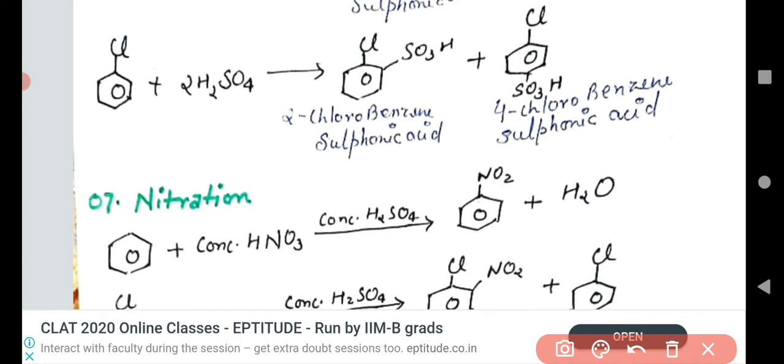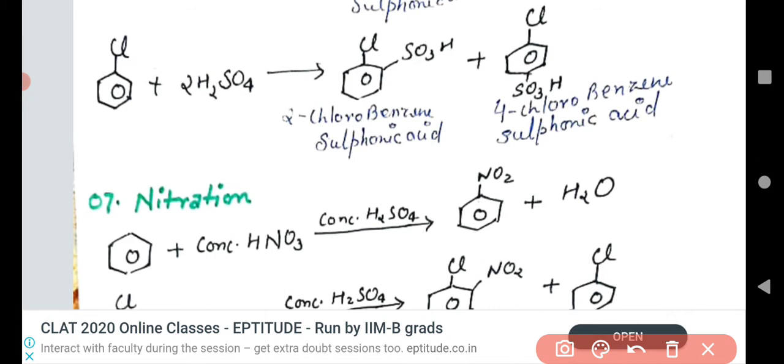Although chlorine is more electronegative than carbon, and it always shows a minus I effect, here there is resonance in the benzene ring. That's why we observe that chlorine donates its electron pair into the benzene ring. That's why the disubstituted compounds are formed like this: 2-chlorobenzene sulfonic acid and 4-chlorobenzene sulfonic acid.